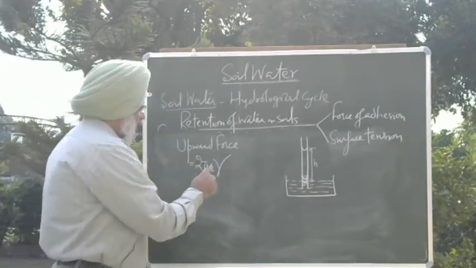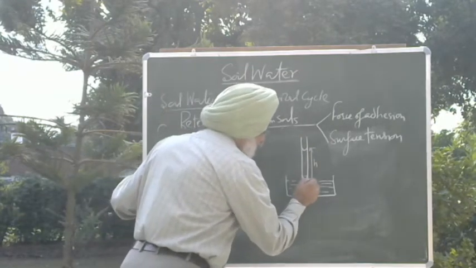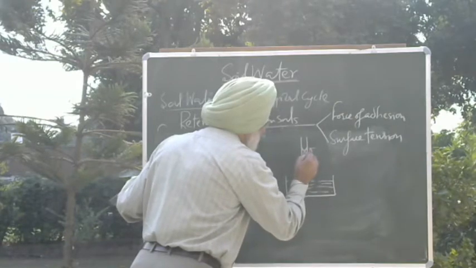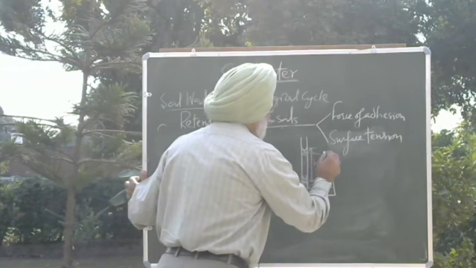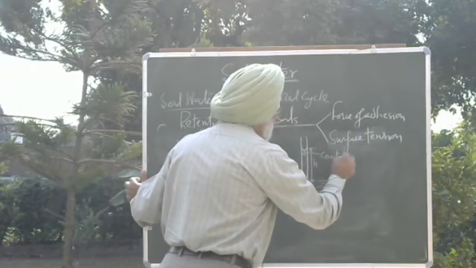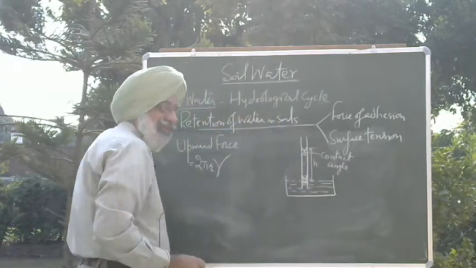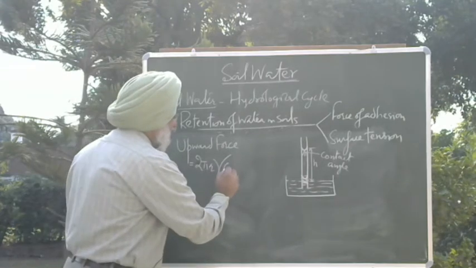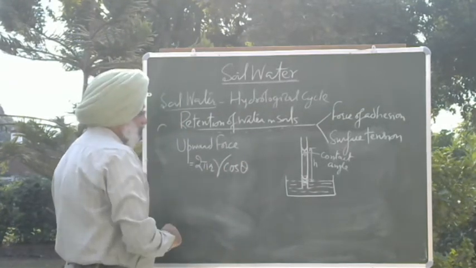So 2 pi r times surface tension, and when it forms a concave meniscus, there is an angle theta, which we call the contact angle. This contact angle varies with the type of the liquid. So 2 pi r sigma cos theta is the total upward force.